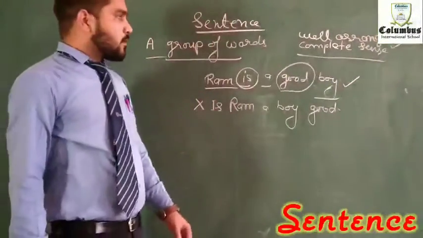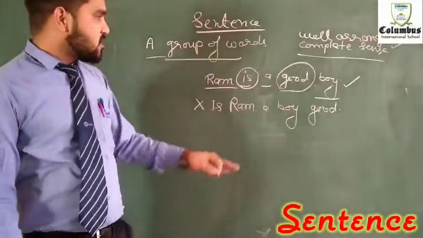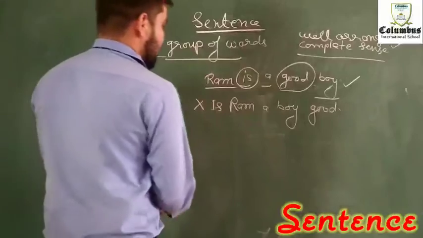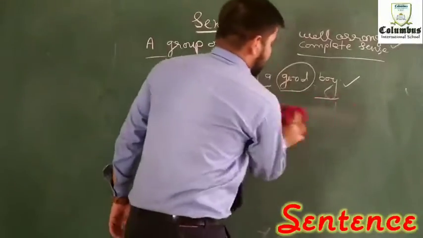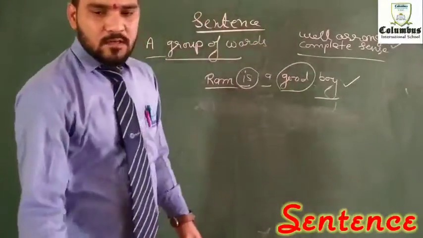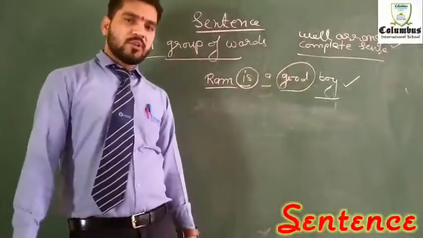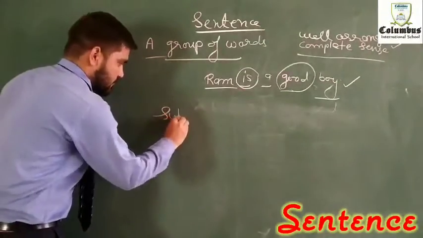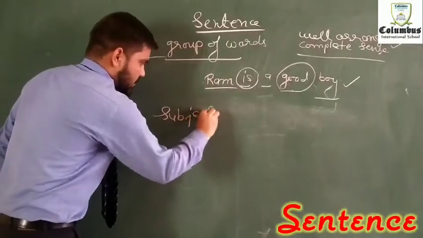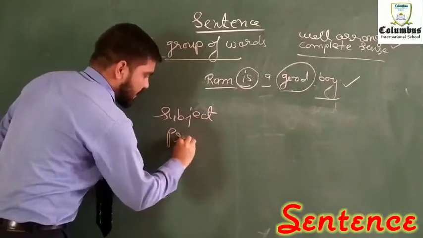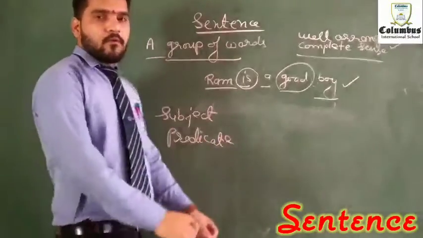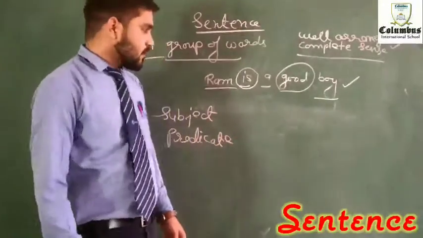Right? Now let us jump into the partition of this sentence. Partition means how many parts there are. Basically, a sentence is divided into two different parts. The first one is the subject and the second one is the predicate. What is the subject?